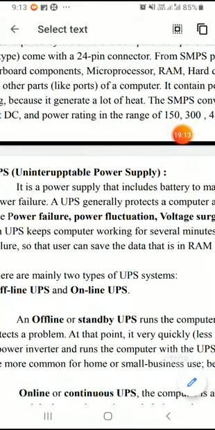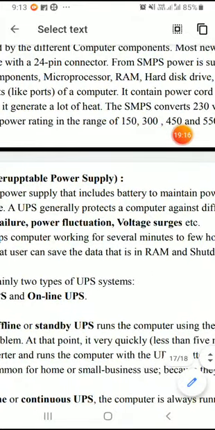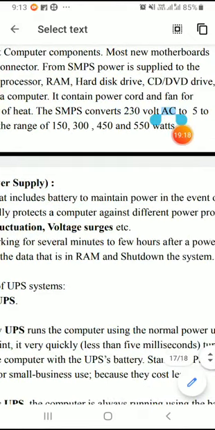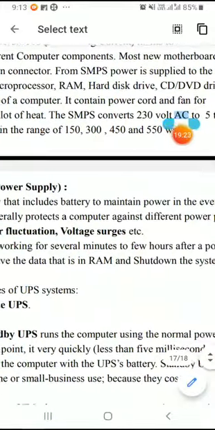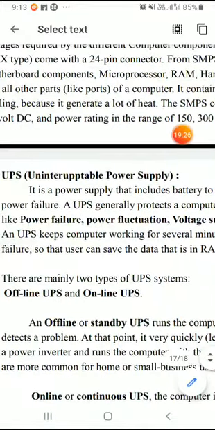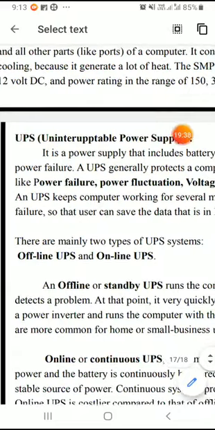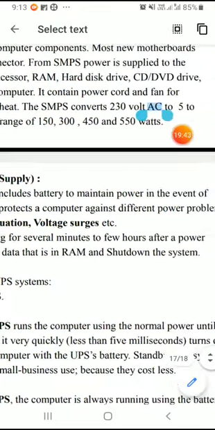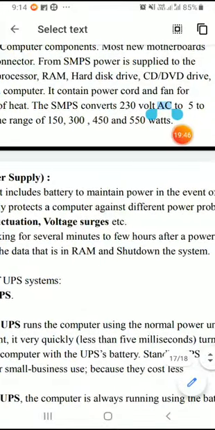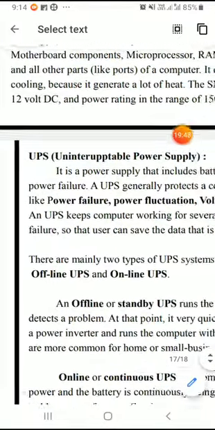So generally a UPS protects a computer against different power problems such as power failure, power fluctuation, voltage fluctuation, etc. UPS stands for uninterruptible, meaning without switching off the computer system, it provides the continuous power supply required by the computer system. A UPS keeps the computer working for several minutes to a few hours after the mains power supply has failed.